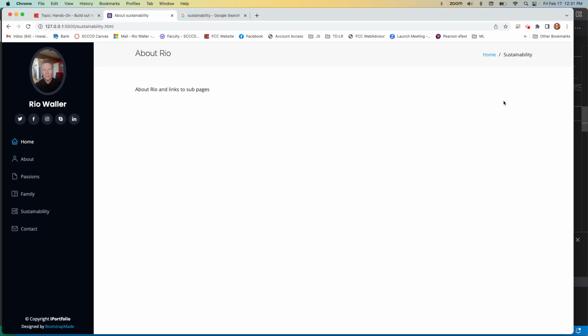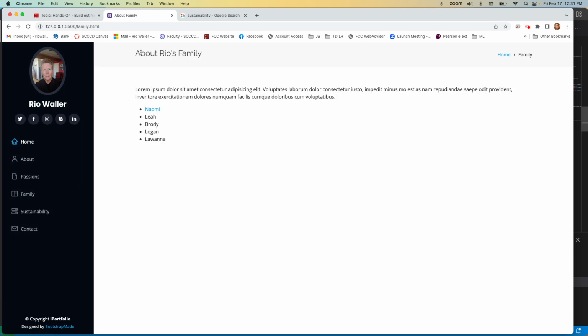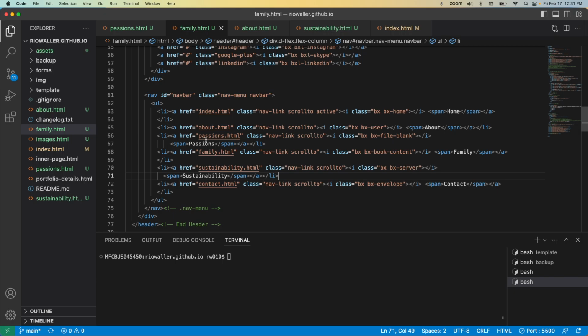So one of the things that breadcrumbs do, and your template might not have it, is it allows you to then show folks navigating your site where they're at in the site. Okay, so what I've done here is I'm starting to work on my family page. And because I had updated this, now I'm going to take this content, and these are just placeholders, but these are my sub pages. So let me build out my first one.